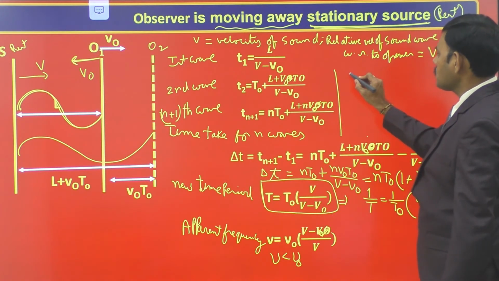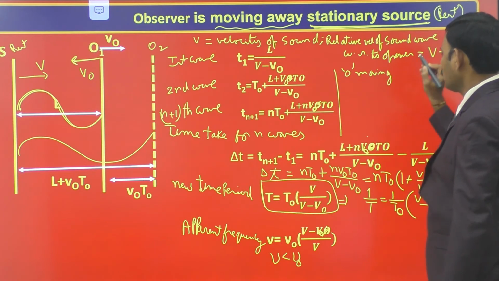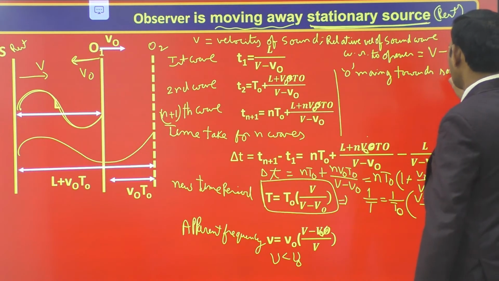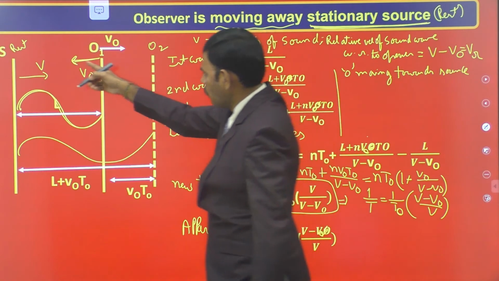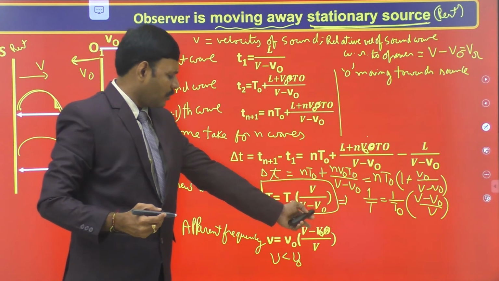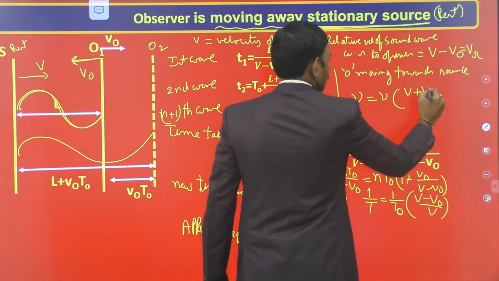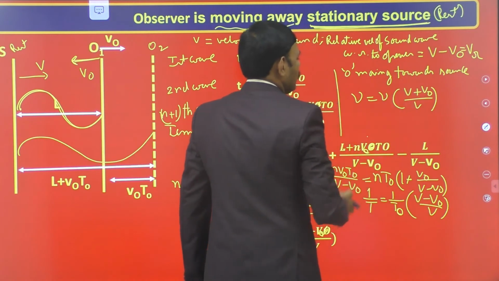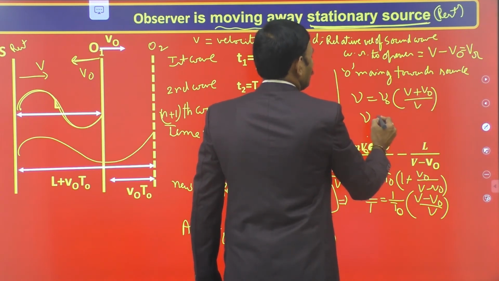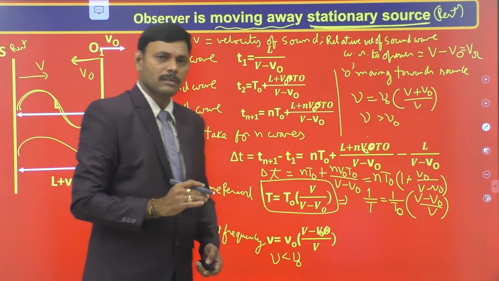If the observer is moving towards the source, as shown by the arrow drawn there, then by replacing V naught by minus V naught we get minus of minus as plus, so the apparent frequency is equal to the actual frequency into V plus V naught divided by V. Here the expression is nu is equal to nu naught into V plus V naught by V. Nu is greater than nu naught; the apparent frequency is greater than the actual frequency. So I conclude this derivation.